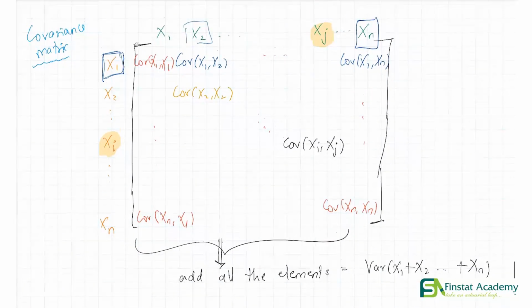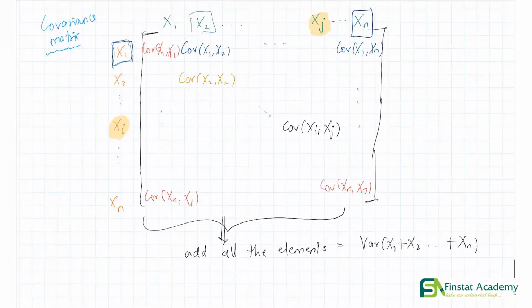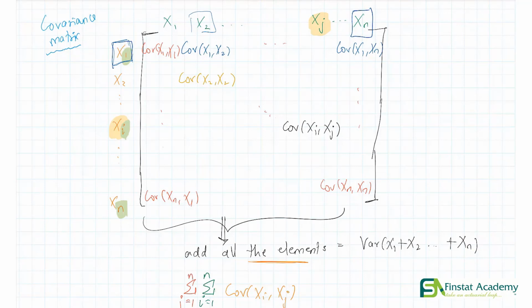Now what is the notation for summing all the elements of a matrix? We are adding a bunch of covariance xi, xj's, where i is going from 1 to n. We are summing over i going from 1 to n, right? And similarly, j is also going from 1 to n. We are also summing over j going from 1 to n.